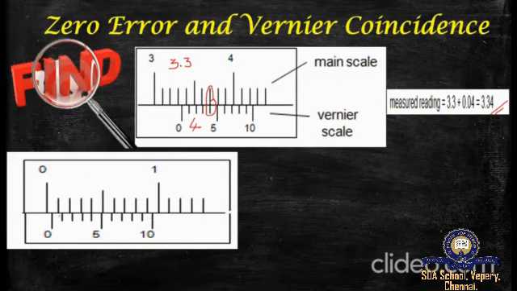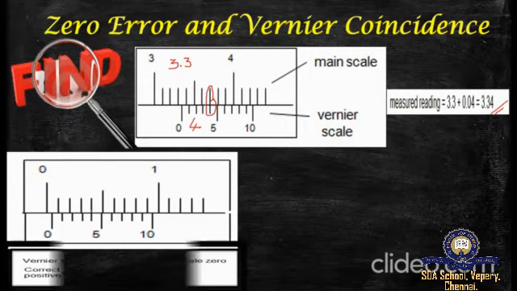See here, already I explained that the main scale zero and the vernier scale zero don't coincide with each other. So it has a zero error, and the vernier scale 0 is moved right of the main scale 0. Thus, the zero error is positive.